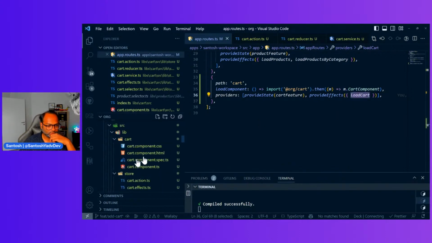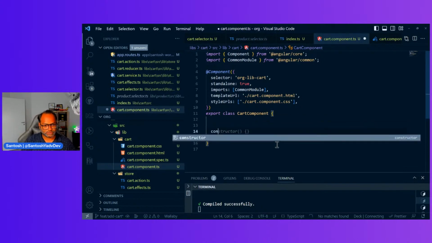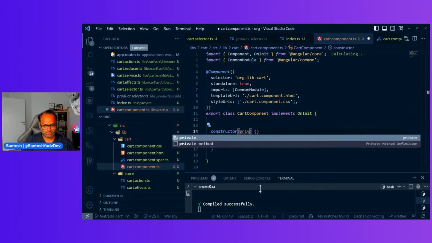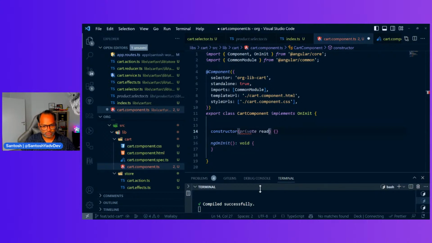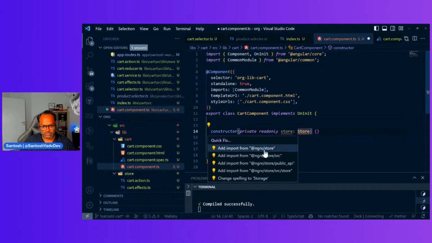Now let's go back to our cart because we have to dispatch this action to get all this cart information. I'll just use a constructor and we'll use ngOnInit and make sure to implement OnInit. Let's pass the private store, type of Store, and this store should come from NgRx.